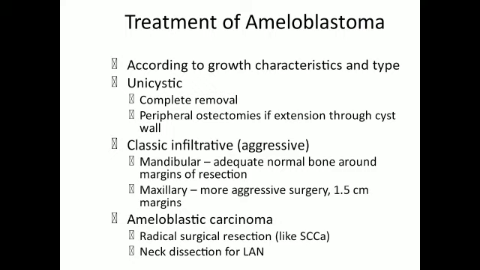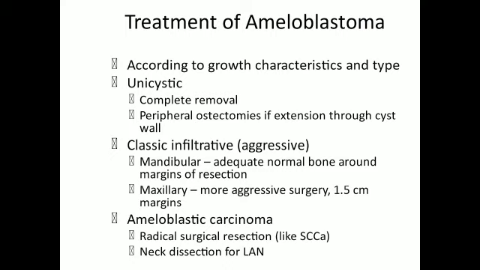Treatment of ameloblastoma, according to growth characteristics and type: unicystic, complete removal, peripheral osteotomies if extension through the cyst wall; classic infiltrative, that is aggressive; mandibular, adequate normal bone around margins of resection; maxillary, more aggressive surgery, 1.5 centimeter margins; ameloblastic carcinoma, radical surgical resection, neck dissection.